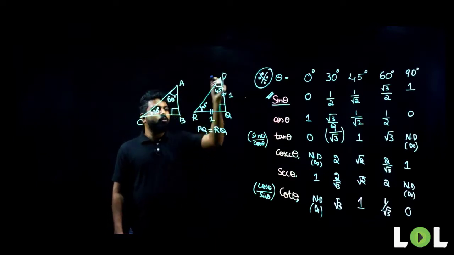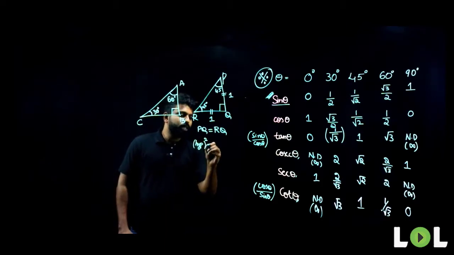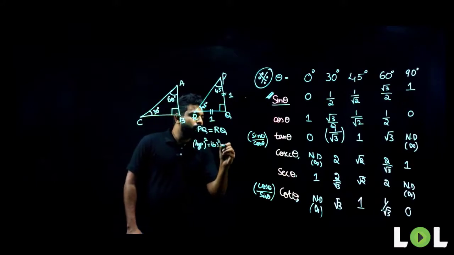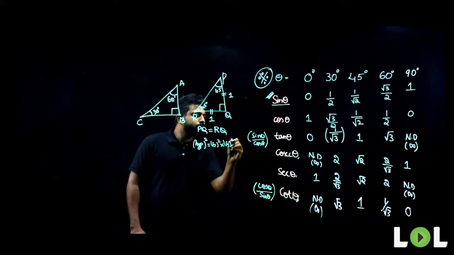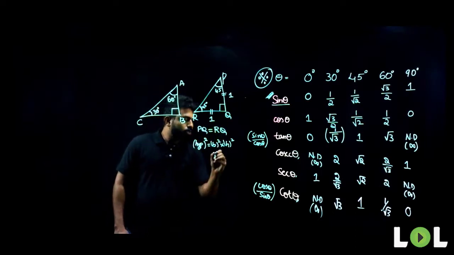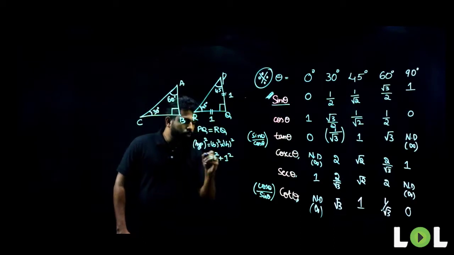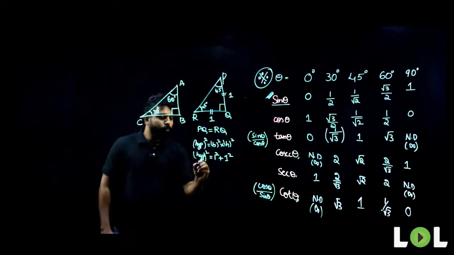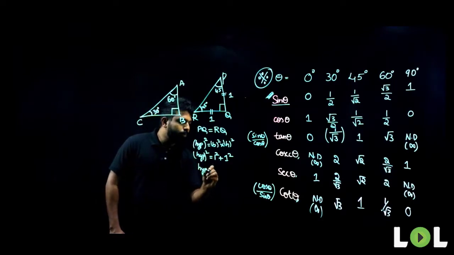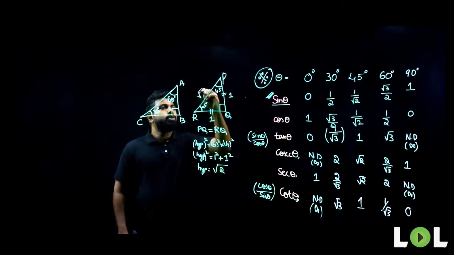What will be the value of PR here? PR is nothing but the hypotenuse. So, by Pythagoras theorem, we know that hypotenuse square is equal to base square plus height square. What is the value of base here? Base is 1. Height is also 1. So, hypotenuse will be root of 1 square plus 1 square, that is root 2.